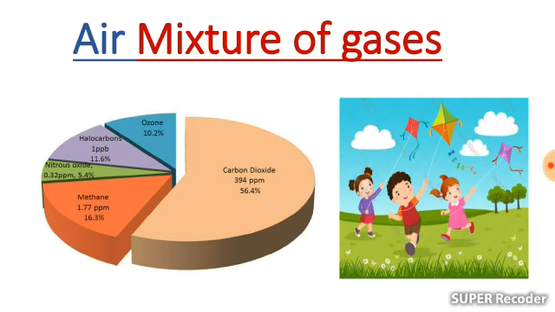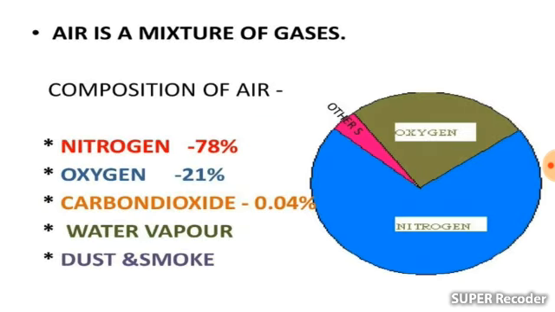Air not only contains the oxygen, but there are several different gases that are present in the air as well. In fact, air is a mixture of gases. Let us find out what gases the air is composed of.